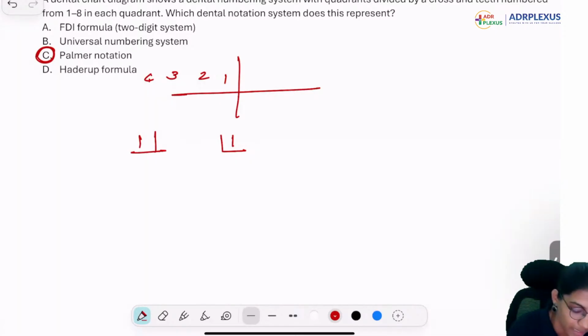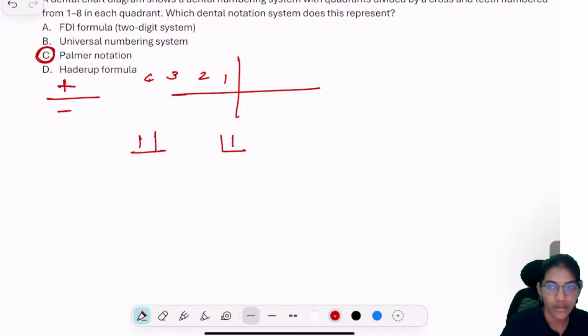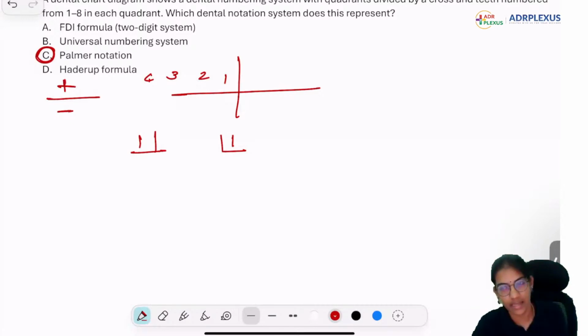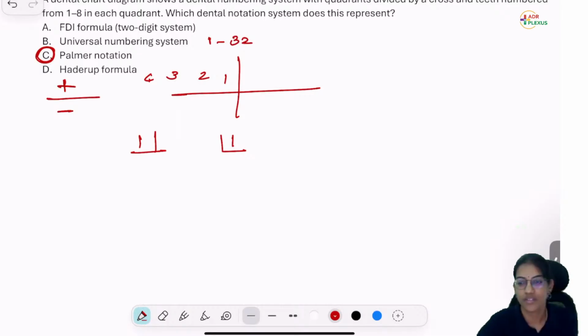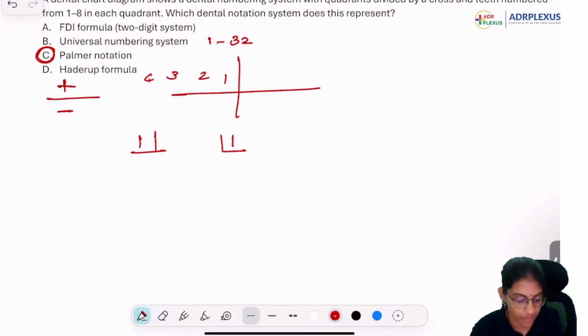Hard nap will contain plus and minus and all. The upper row will have plus, and the plus will be there in front, first will be there in the back. Universal numbering will continue from 1 to 32. They will continuously number 1, 2, 3, 4, 5, 6, and it's pretty difficult to remember also.